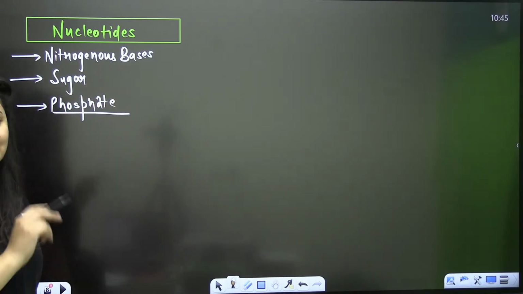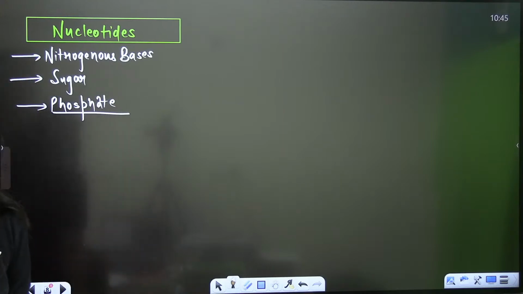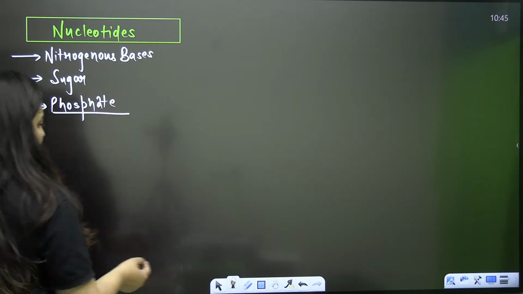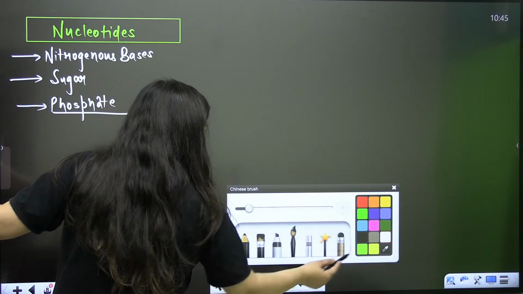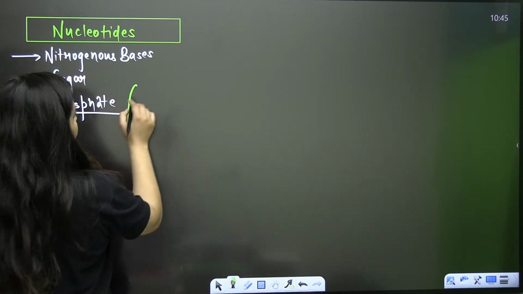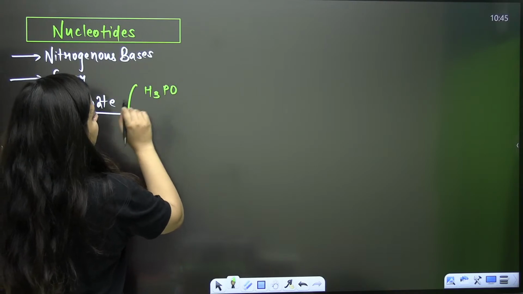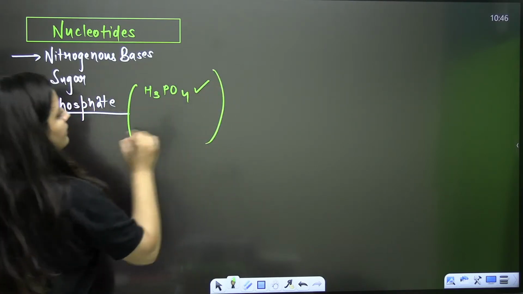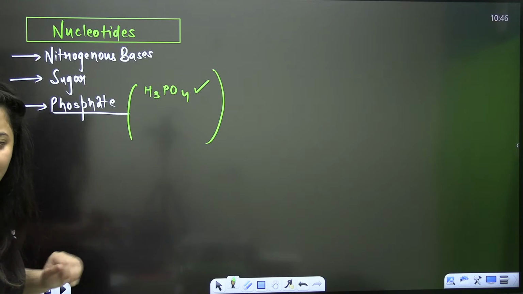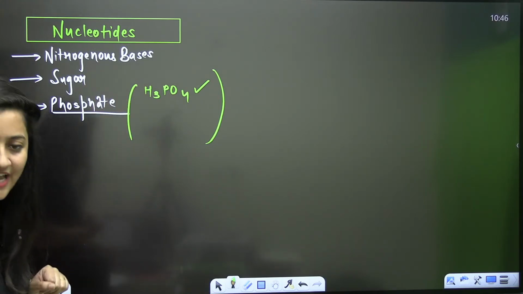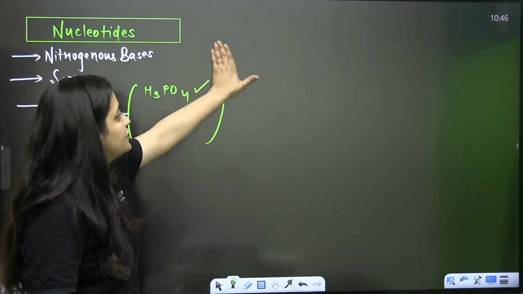Actually, do you know which acid is there? This is a very important thing. It is H3PO4. In the DNA or even in the RNA, this is what you are going to get. H3PO4.